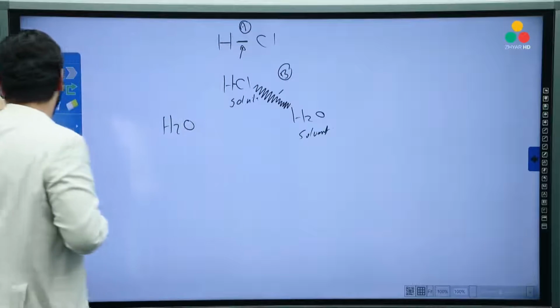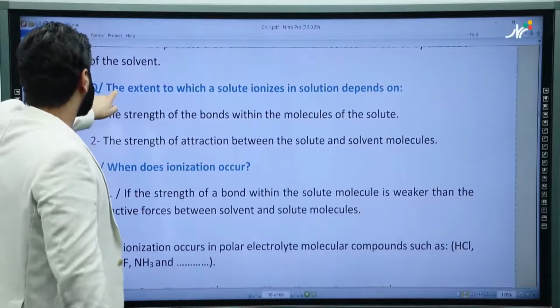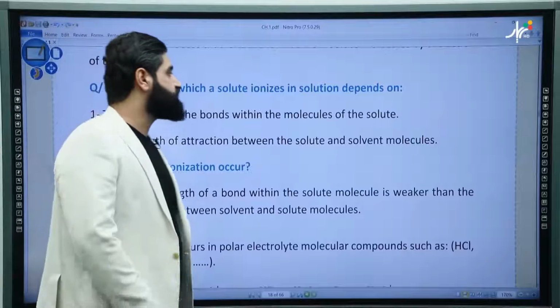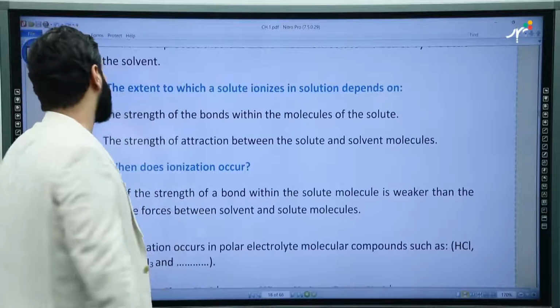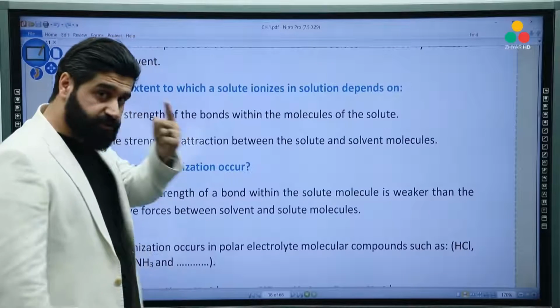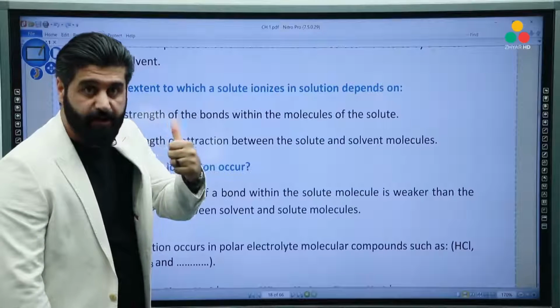Very good. And now let's get back to the main page. The extent to which a solute ionizes in a solution, the degree of ionization, depends on what? Did you remember? There were two attraction forces. Just now I mentioned it.